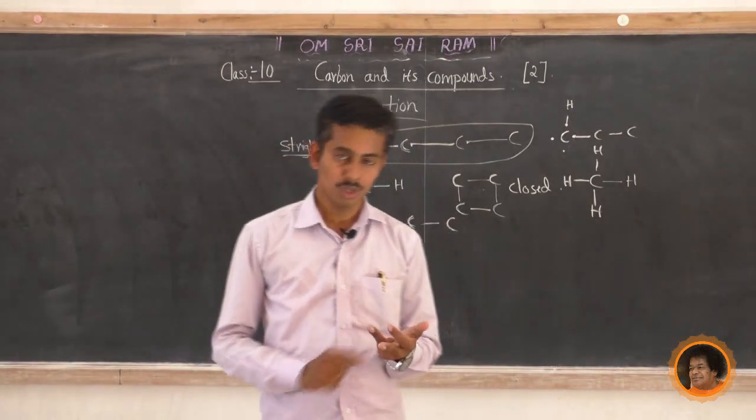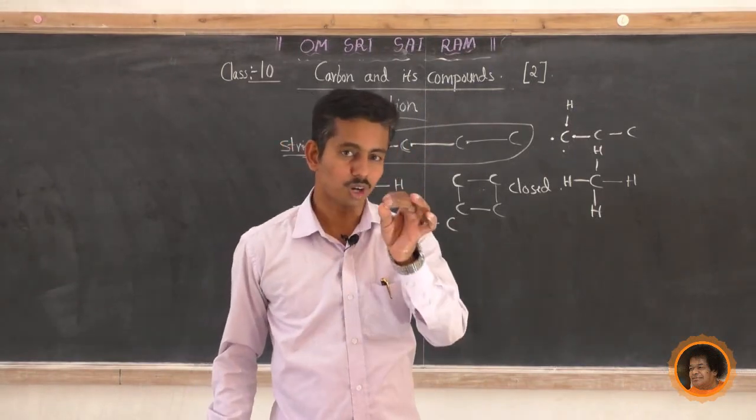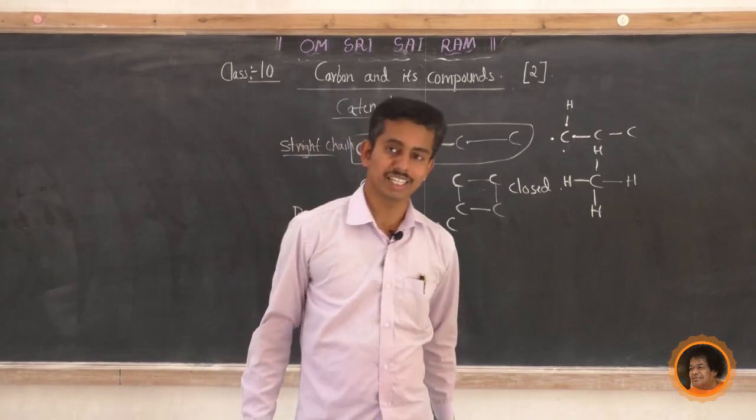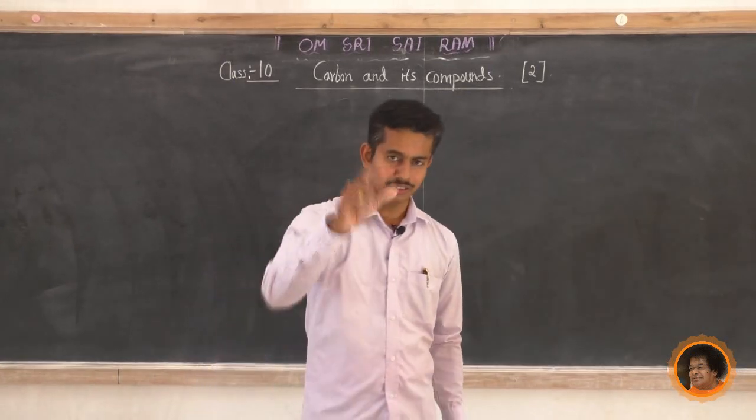One is catenation. What do you mean by catenation? Carbon has the unique ability to form bonds with carbon atoms through covalent bonds. It is called catenation. This is the versatile nature of carbon. Next topic is hydrocarbon.